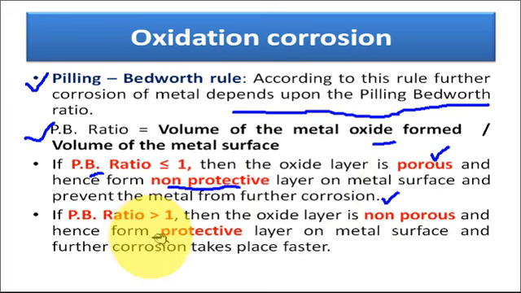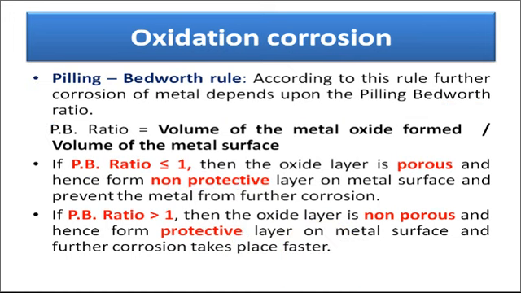While if the PB ratio is greater than 1, it means the volume of metal oxide is higher than the total metal surface. That means it covers the whole metal surface. So it is a non-porous layer, and since it covers the whole metal surface, it is a protective layer. So further corrosion does not take place.